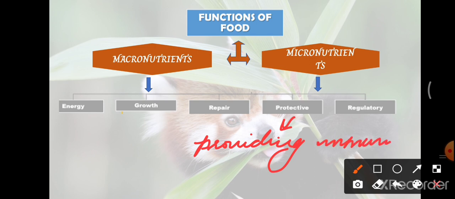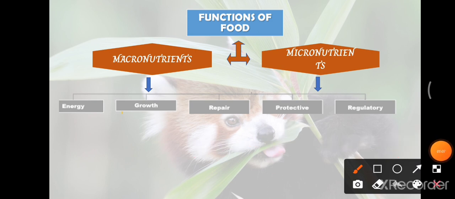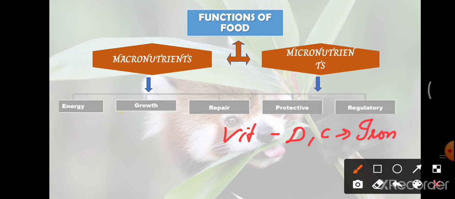Recently we came across corona, and the government instructed people to take more vitamin C and vitamin D. Only in the presence of vitamin C can our body absorb iron.